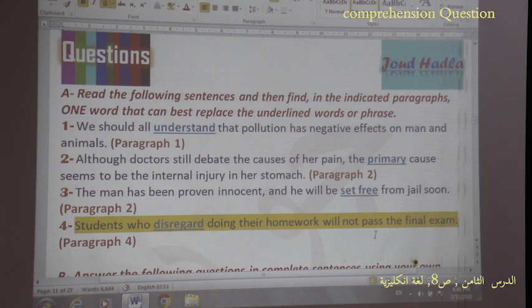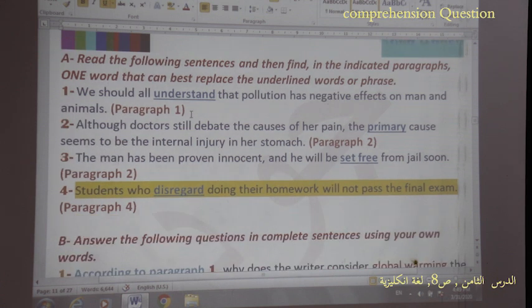Lesson 8: comprehension questions about the article "Save Our Mother Earth." So today we read the comprehension questions about the article that we read together in the last lesson. So let's start, please.